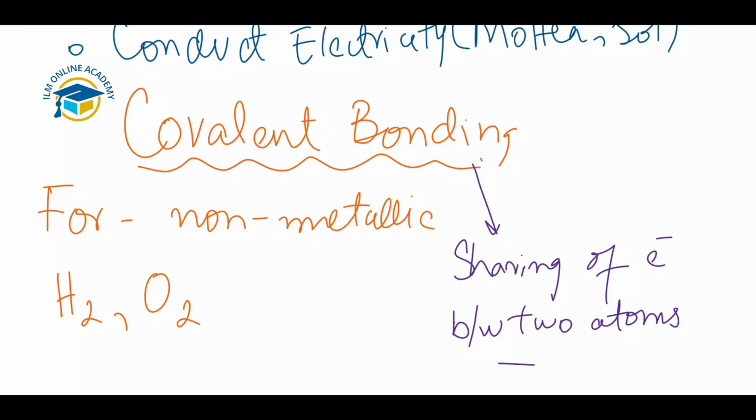One bond is formed, and one bond refers to one pair of electrons shared between the two atoms, and those electrons are considered part of both. You can see this type of bonding in hydrogen, oxygen, chlorine and carbon dioxide. All of these are examples of covalent bonding.